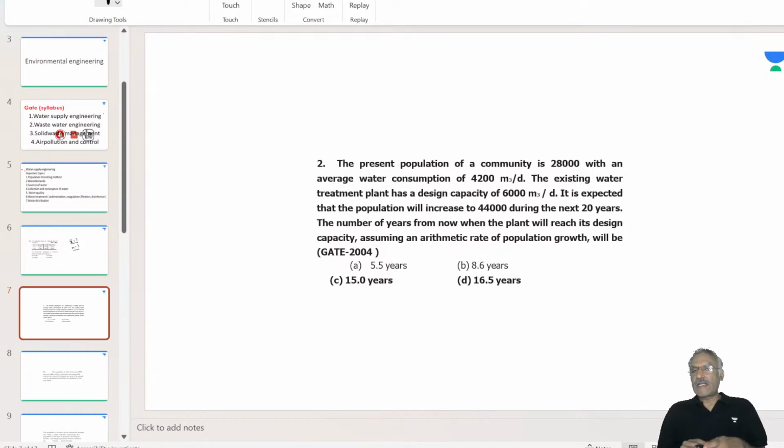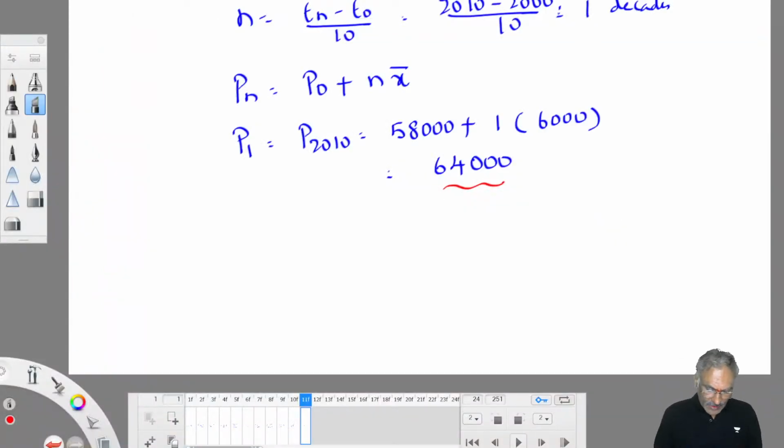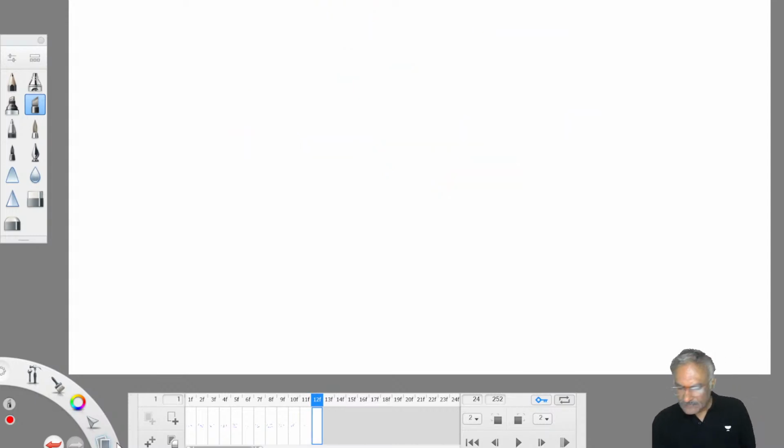That means indirectly it's a GATE question. Indirectly it is asking to use the arithmetic increase method to work out this unknown. So what he has given is example 2. GATE question this is.